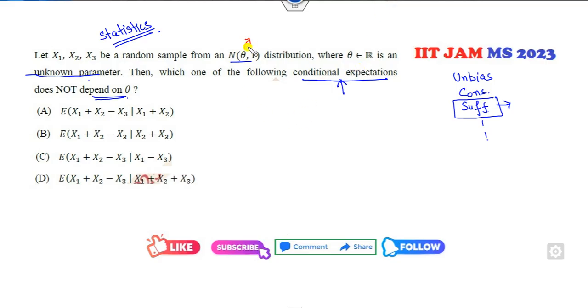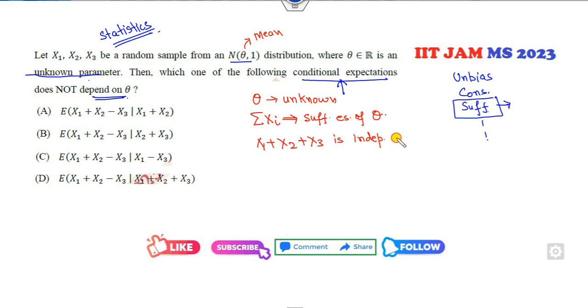Now theta is my unknown. So if this is my unknown, what is the sufficient estimator of the mean? We all know the sum of the xi is my sufficient estimator of theta. So that means x1 plus x2 plus x3 is independent of theta.